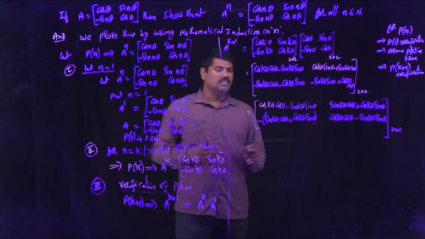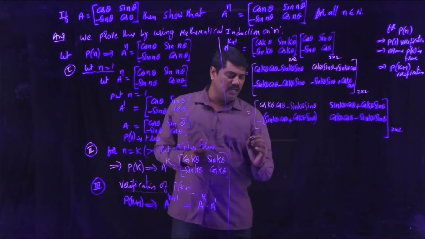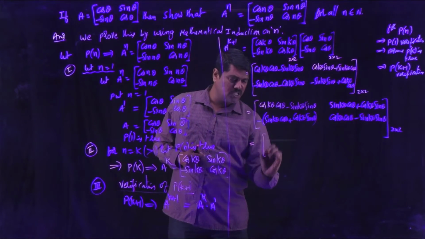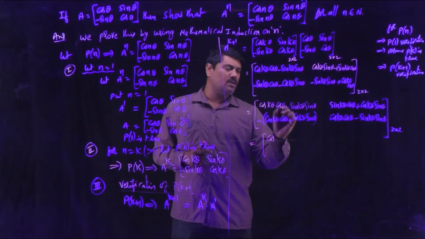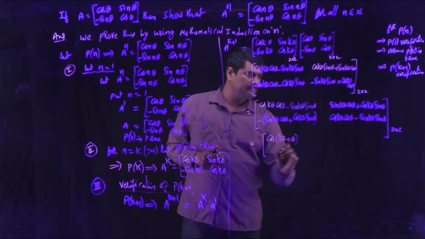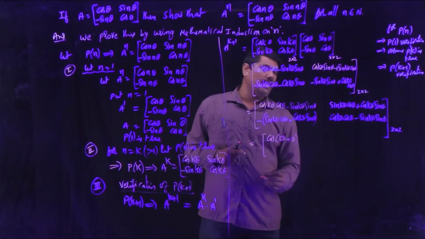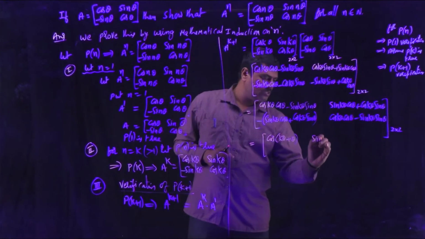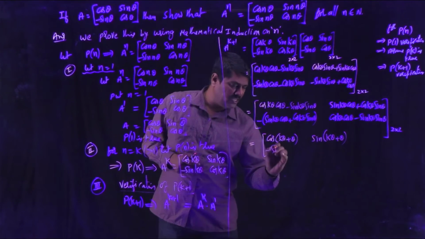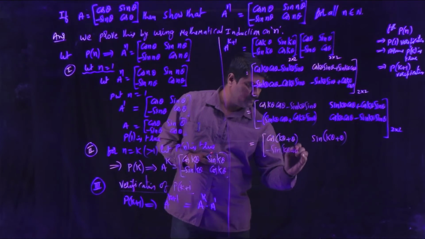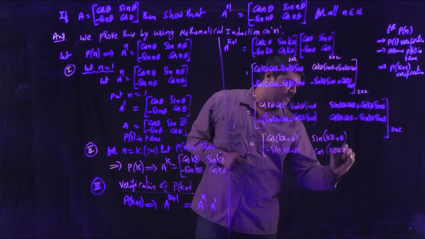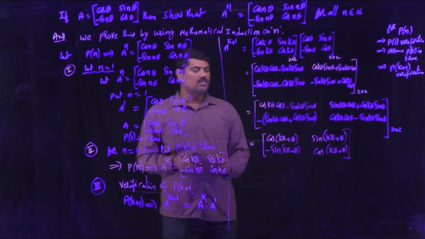Now using trigonometric formulas, cos A cos B minus sin A sin B is cos of A plus B, so that cos k theta cos theta minus sin k theta sin theta becomes cos of k theta plus theta. Sin A cos B plus cos A sin B is the sin of A plus B, so that is sin of k theta plus theta. So this is minus sin of k theta plus theta, and this is cos of k theta plus theta.